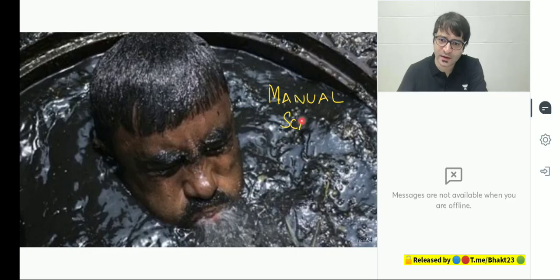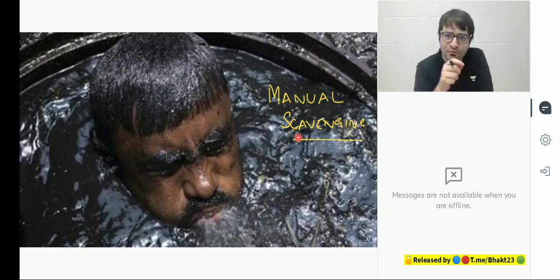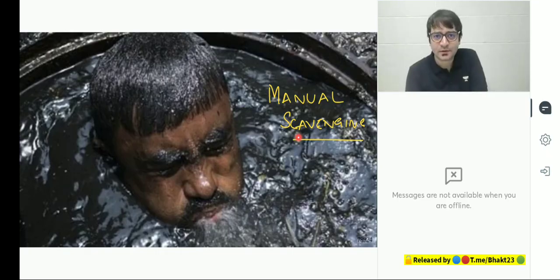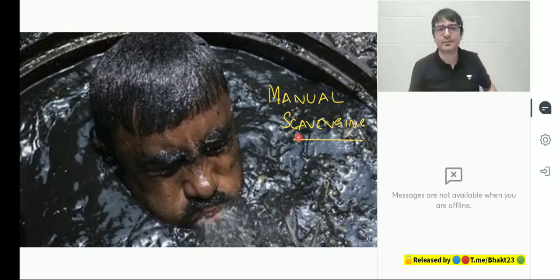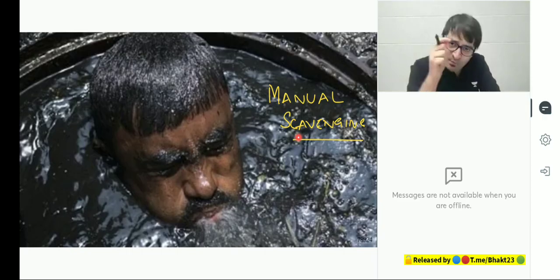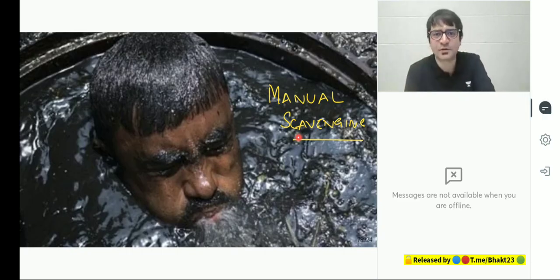In this practice, manual scavenging is a reality. Who are these people who manually clean our dirt by cleaning the septic tanks? All of them belong to a particular community, the Dalit community. They enter into these septic tanks without protective gear, without protective masks. They inhale these poisonous gases, and hundreds of them have also died. Despite the fact that a law was passed which imposed limitations on manual scavenging, this practice continues. And all of them belong to a particular caste.